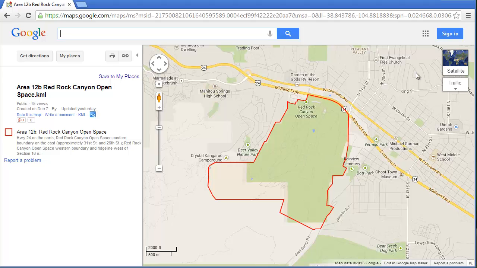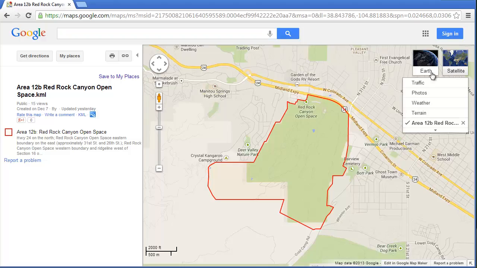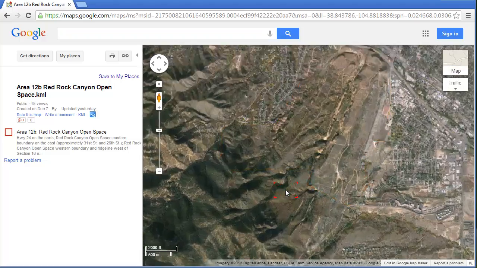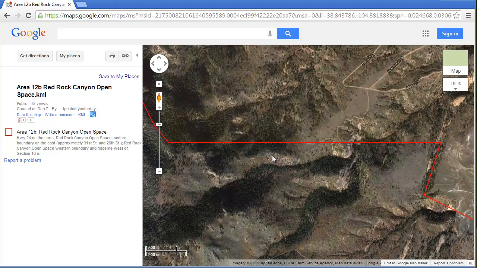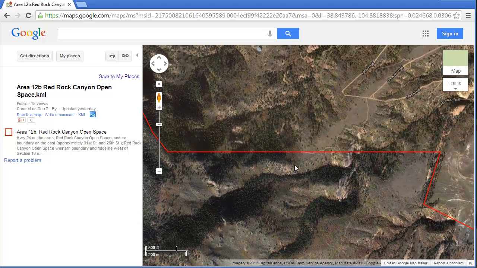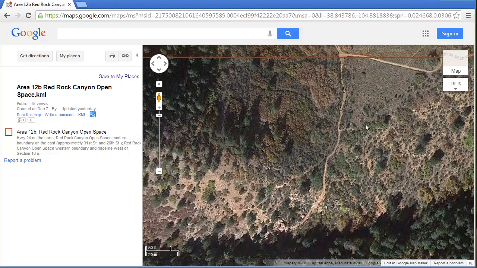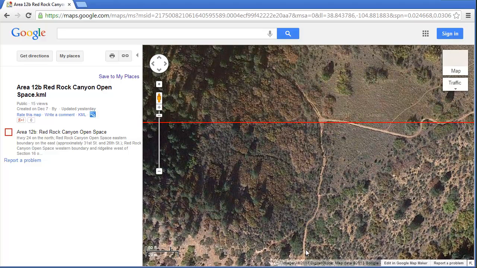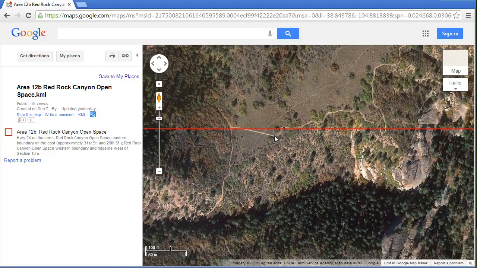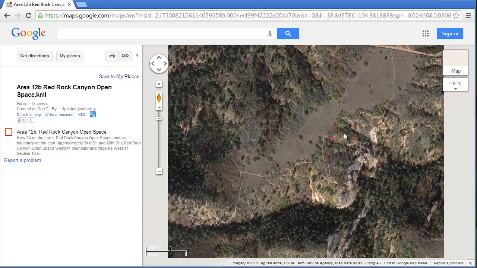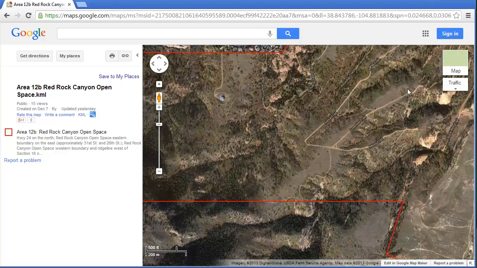I want to show you something here. Satellite view, again, is useful. In this case, the southern boundary is not along a road or a ridge, and what we did instead was pick pretty much an east-west line. This is the Intamin Trail coming from section 16, going around this way to Crystal Hills, and this spur trail taken off is down to Red Rocks Canyon.